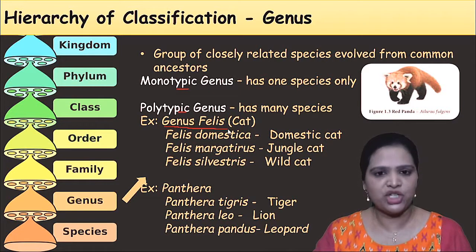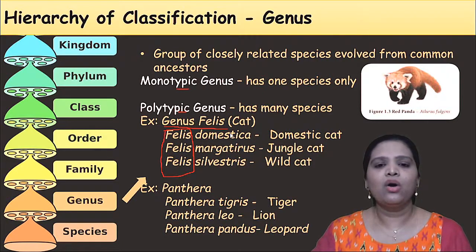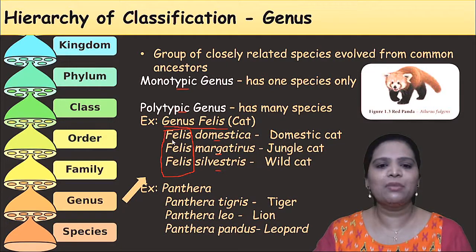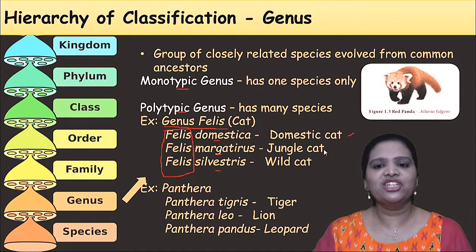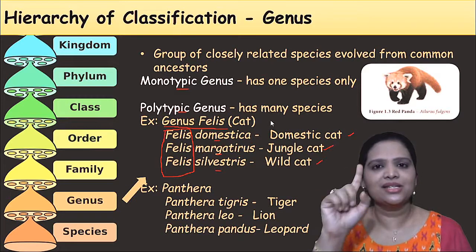Felis is the name of a genus which includes cats. It has Felis domestica, Felis margarita, Felis sylvestris, all these different species. All these different species come under one genus, Felis. That means domestic cat, jungle cat, wild cat, everything is under one category, genus Felis.